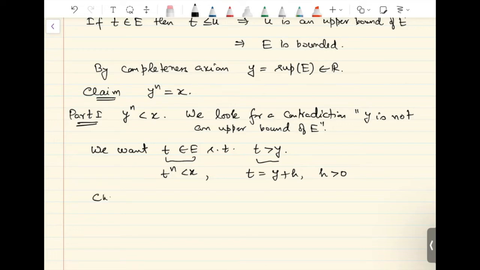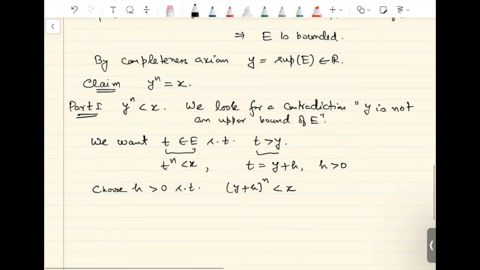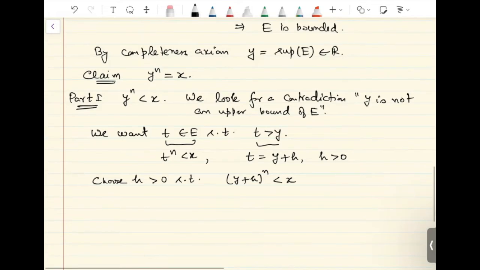So we will choose h bigger than 0. First of all, t should be an element of E, that means t raised to n should be less than x. So t raised to n is y plus h raised to n. This should be less than x. Only then t will belong to E. And then for further proof, we will require an inequality.